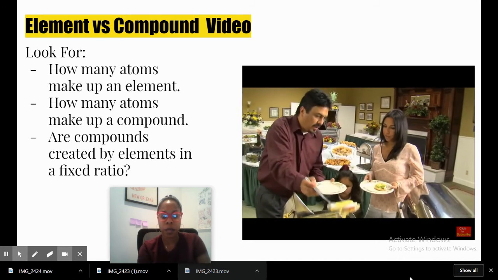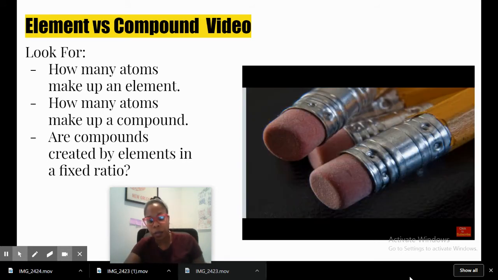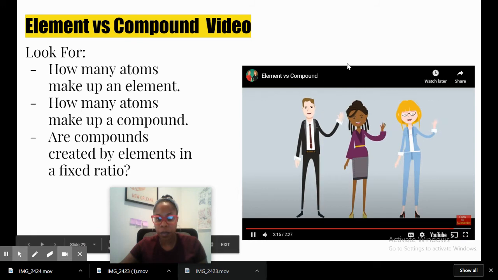Compounds are all around you, in the food you eat, your school supplies, and even yourself. So there we go, elements versus compounds.